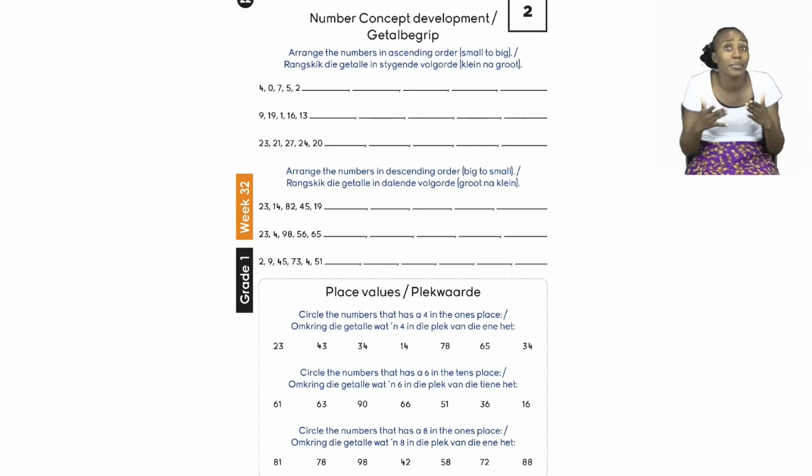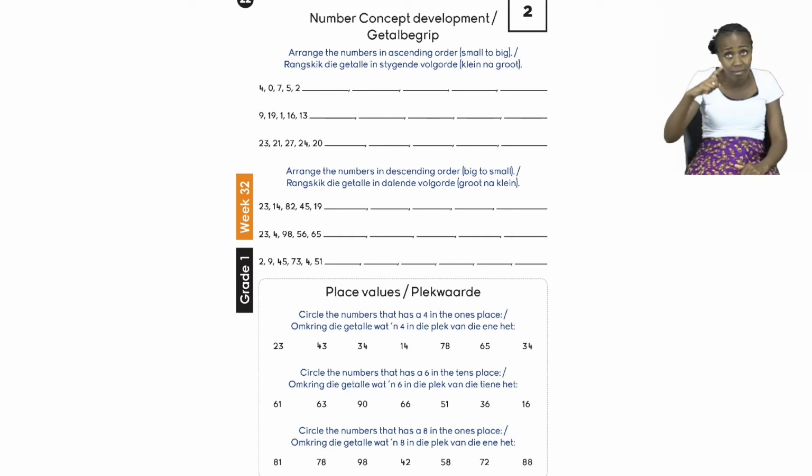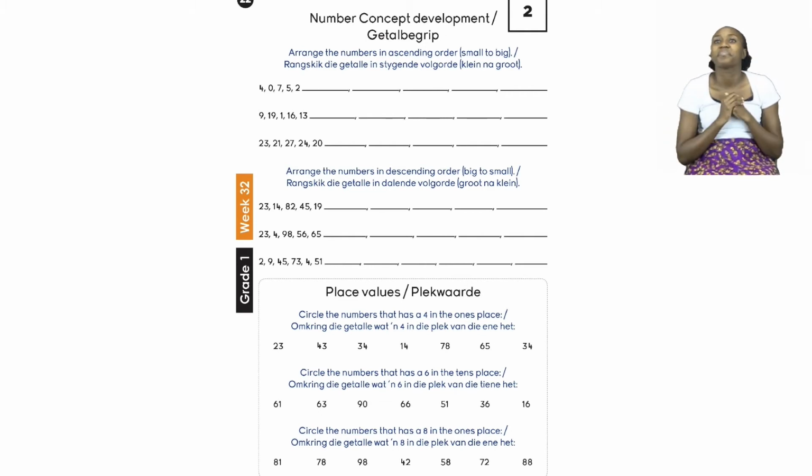The first thing we're going to do is arrange according to ascending order. That means we are starting from small to big. And then after that, we're going to do descending order. That means we're going to start from big to small. So let's try and do the first ones together.